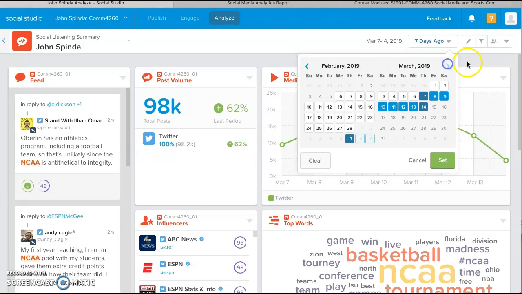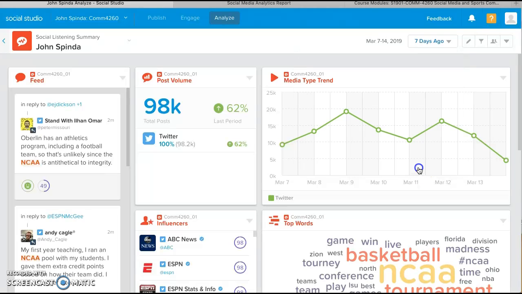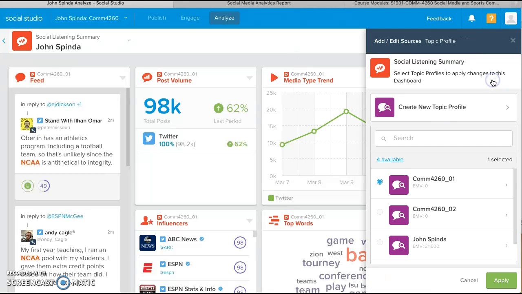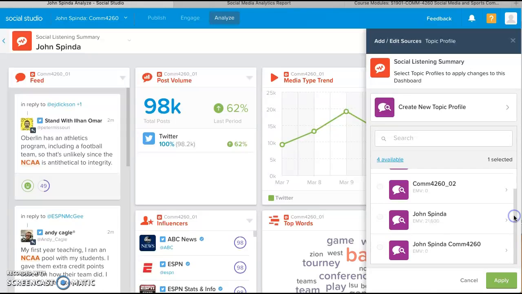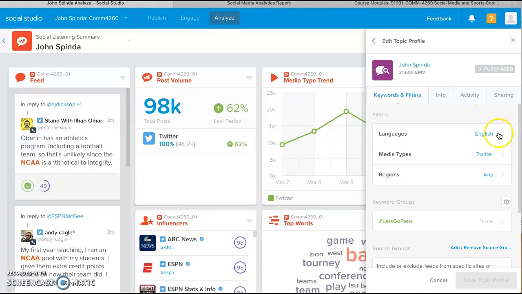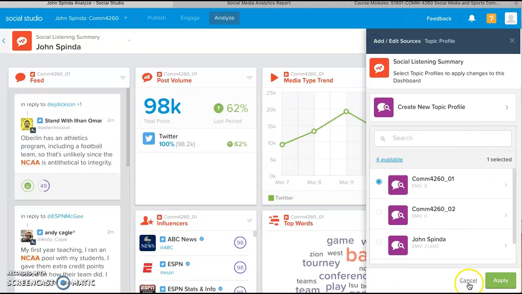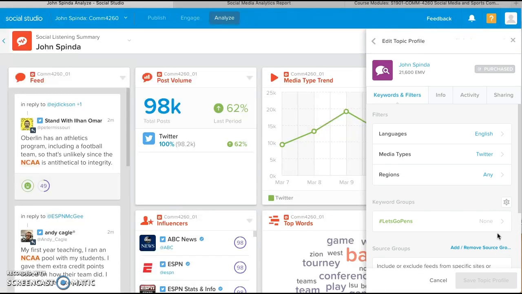So what you want to do is we'll cancel out of this, and I'll go to bulk edit sources. Let's say this was your name instead of Comm4260, and look around. Let's try this one, John Spinda. We'll go ahead and not edit it, but we're going to move to that and see we have keyword groups.